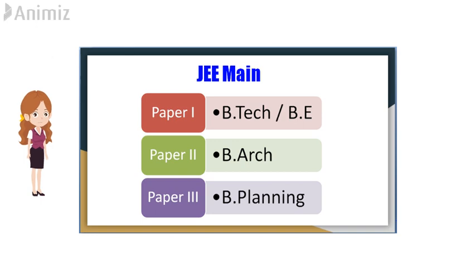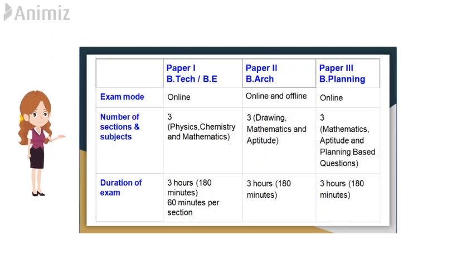JEE Main consists of three papers, Paper 1, Paper 2 and Paper 3. For BE/BTech admission, you can choose Paper 1. For B.Arch admission, you can choose Paper 2. For B.Planning admission, you can choose Paper 3. Here I have shown a comparison table for all the three papers.